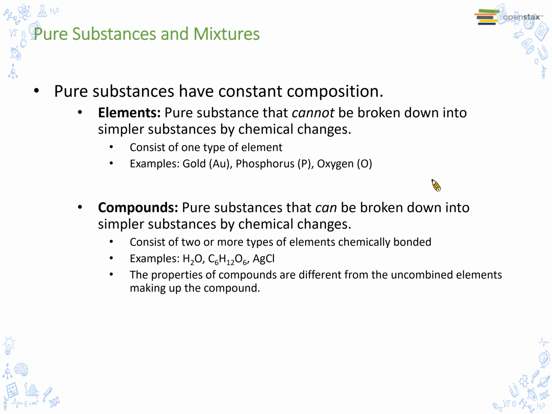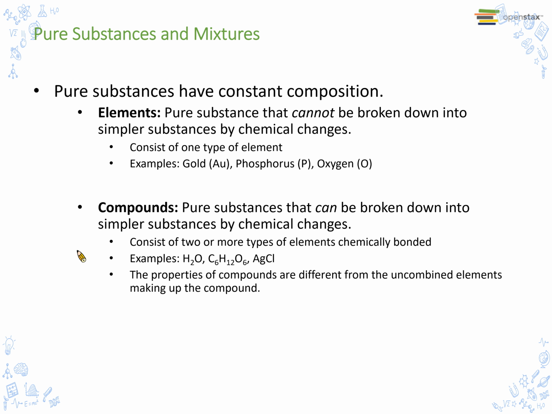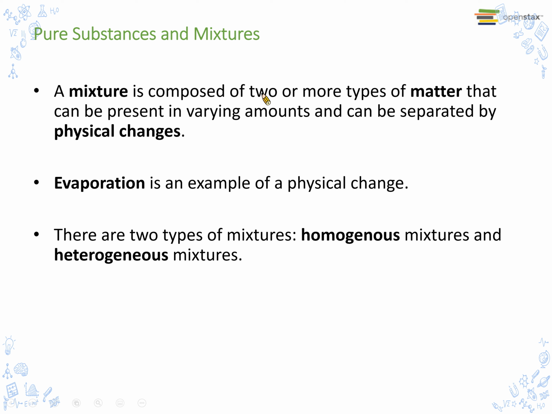Mixture, as we are showing here: it could be homogeneous if it is uniform throughout. If no, it is a heterogeneous mixture. A mixture is composed of two or more types of matter that can be present in varying amounts and can be separated by physical changes. For example, evaporation is an example of physical change. There are two types of mixture: homogeneous mixture and heterogeneous mixture.